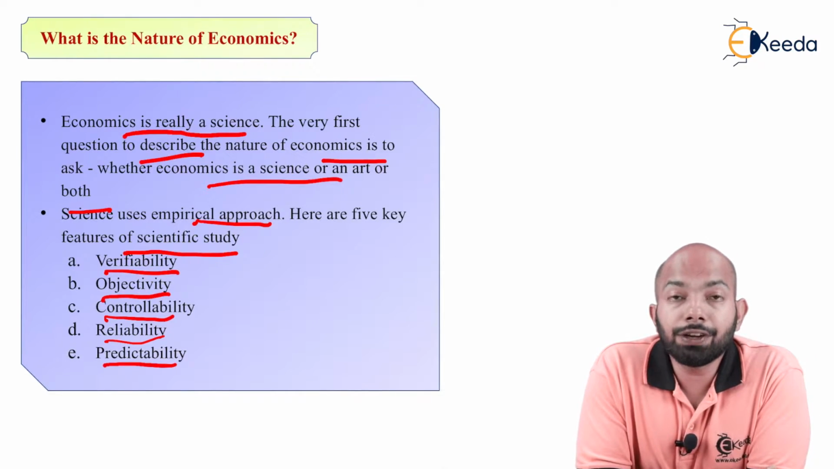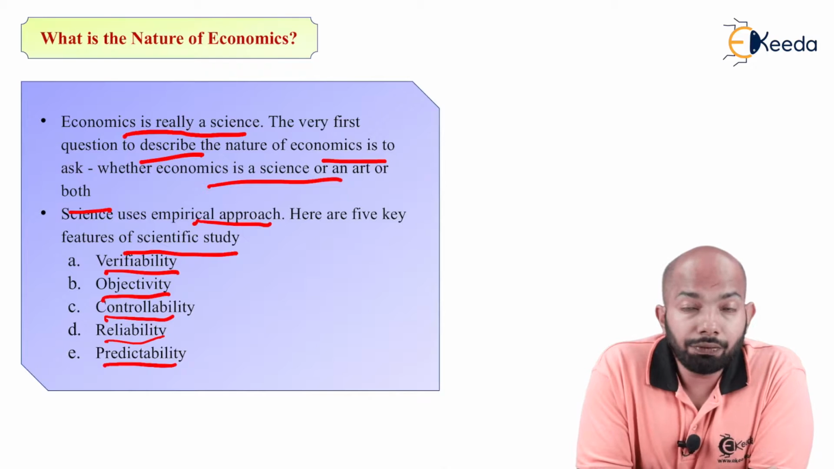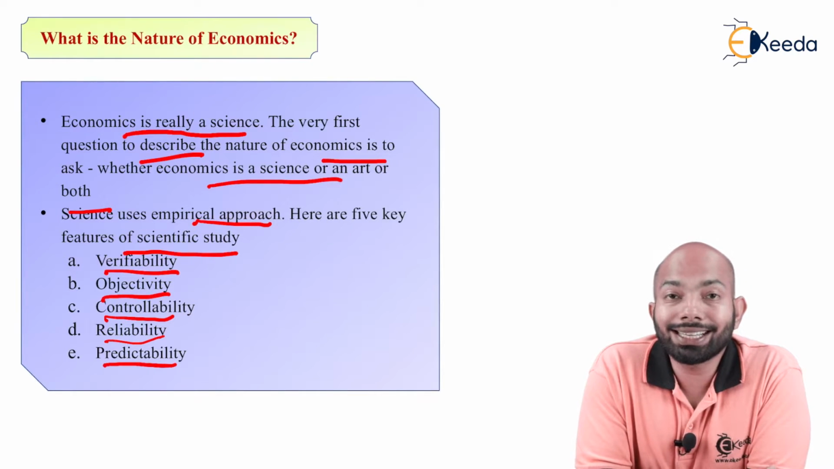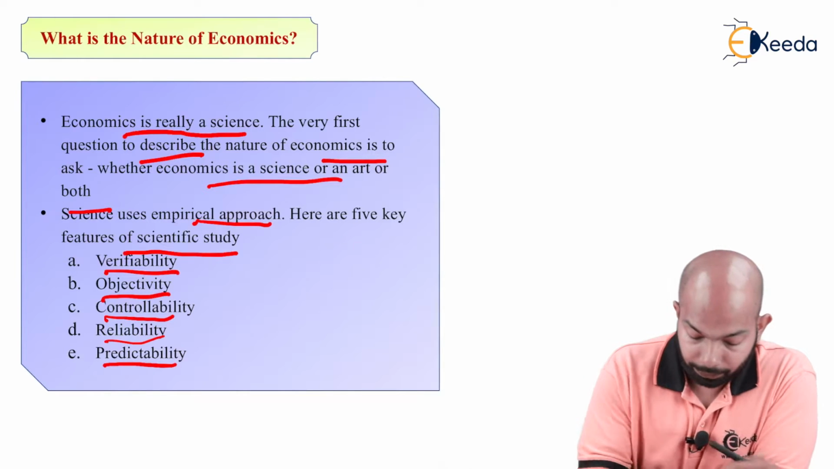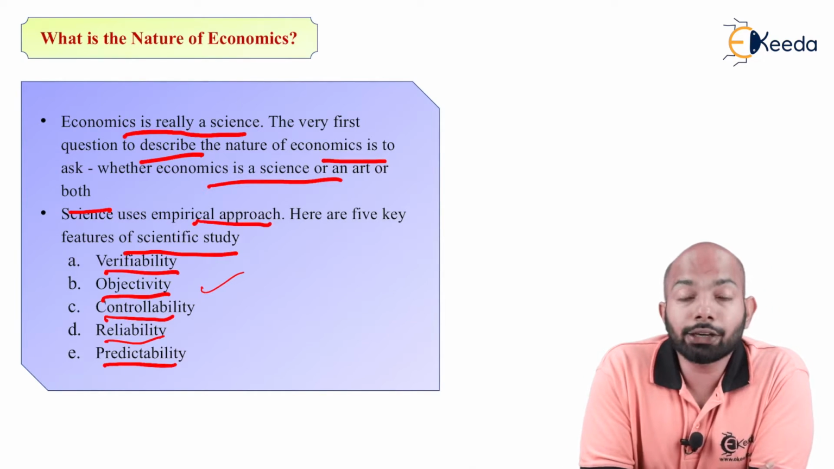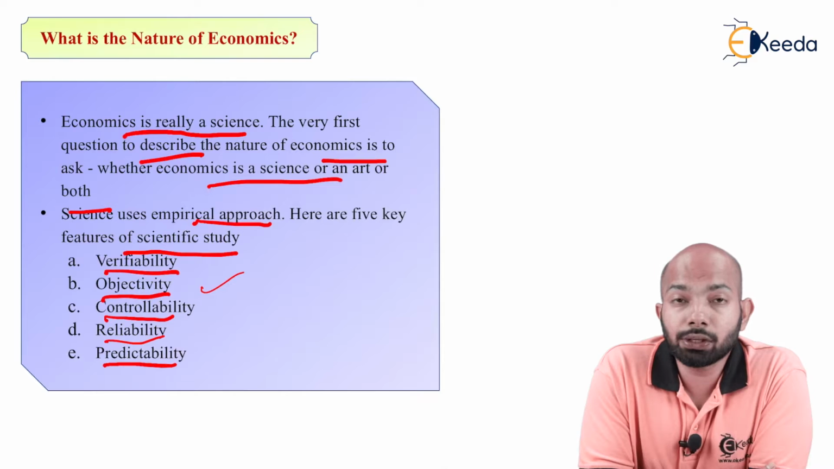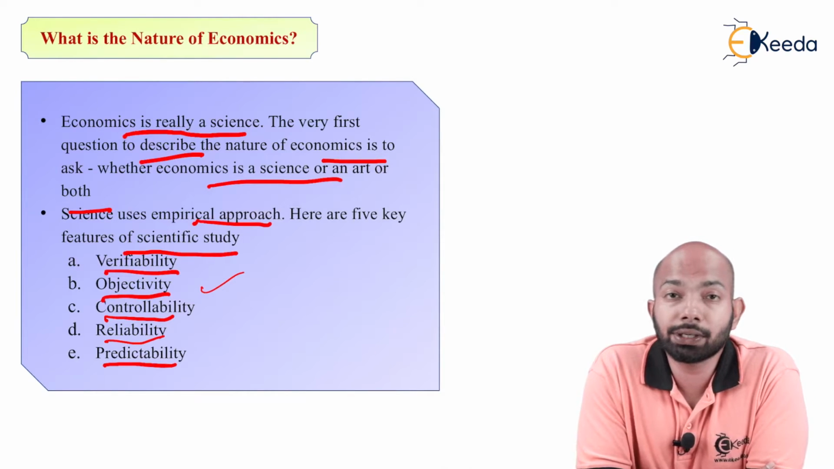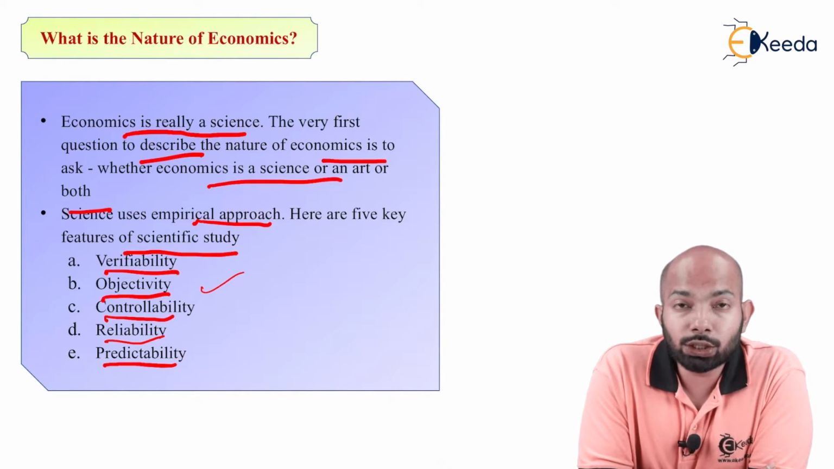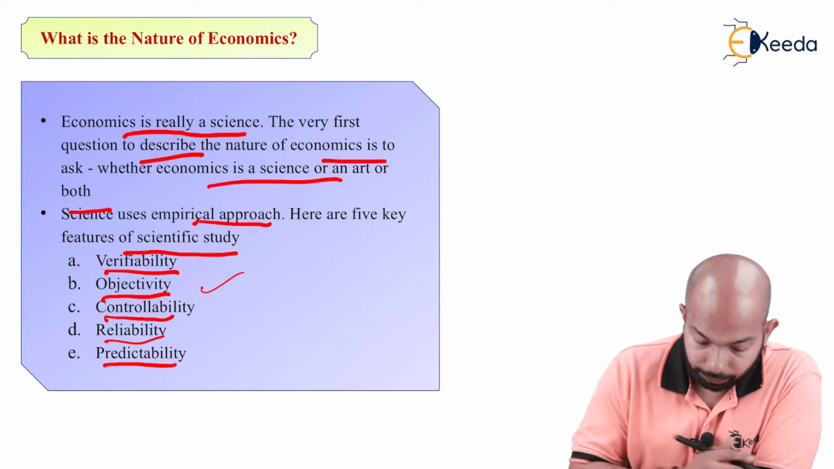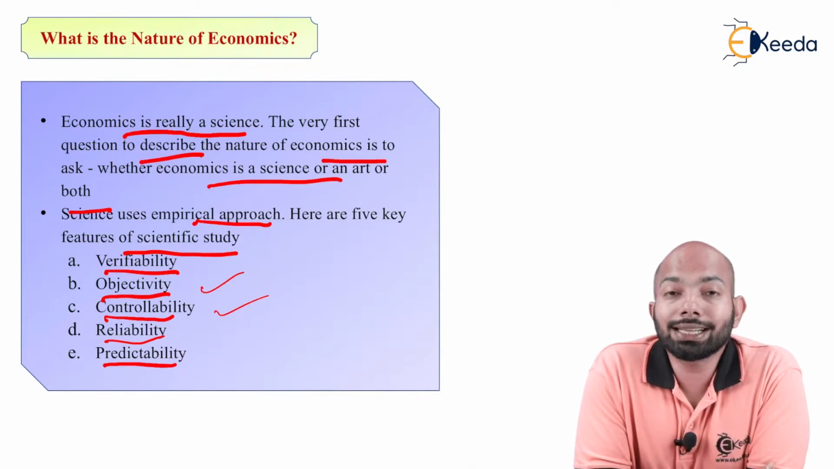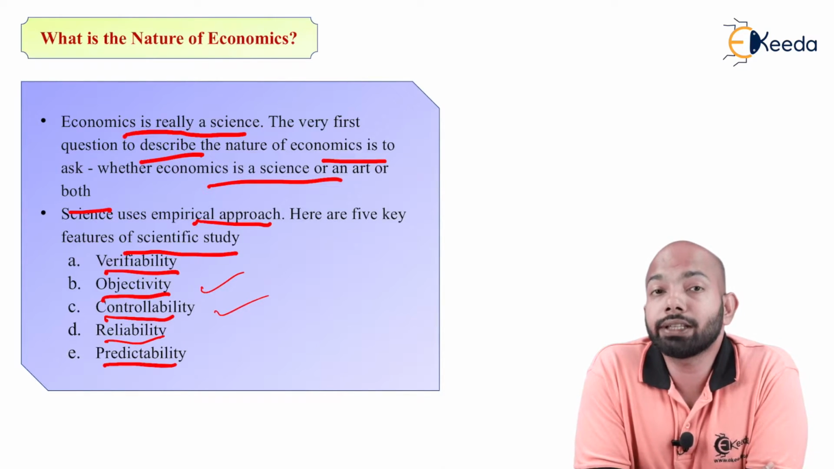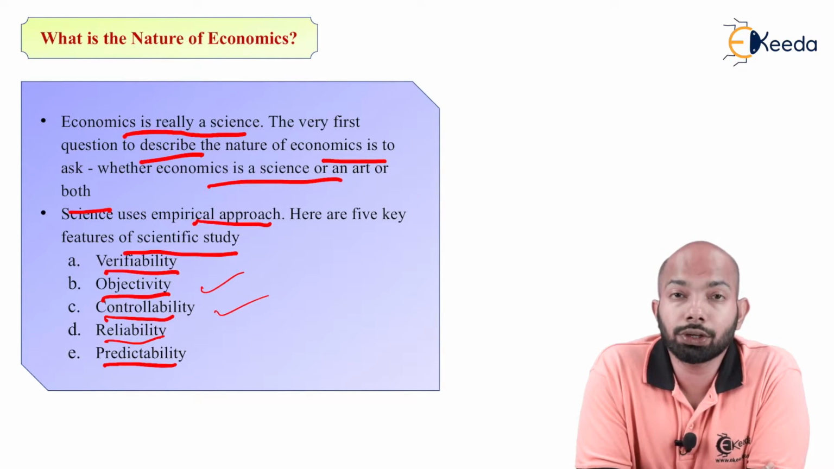That means VOCRP. V stands for verifiability, things that you can verify. O stands for objectivity. That means things that you can objectify, that you can absolutely figure out that this is the subject, this is the object. Next one would be reliability. That means whether things can be relied upon when it comes to the study of economics.